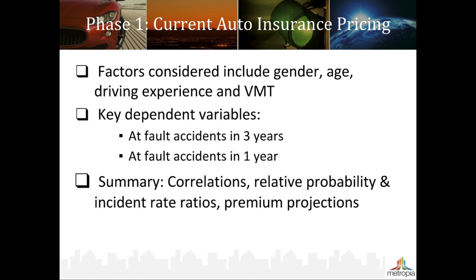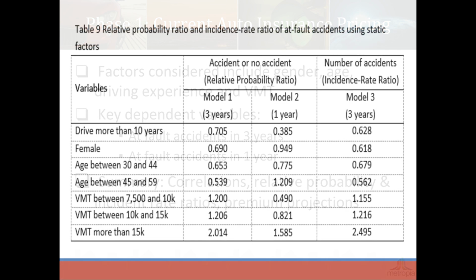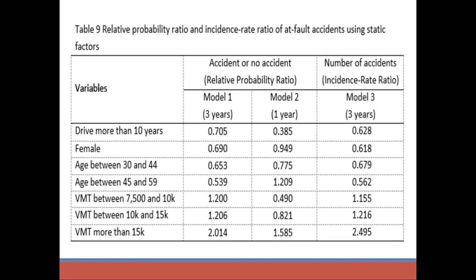From the model results, we calculated the relative probability and incident rate ratios that define the relationships between each variable and accident rates, and then predicted premium rates corresponding to these risk levels. Here is a sample output table that shows the relative probability and incident rate ratios. For annual vehicle mileage traveled, our findings show that people who drive more are more likely to have accidents. The base category is less than 7,500 miles.